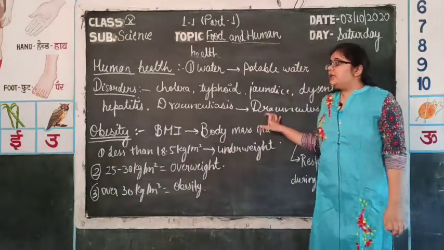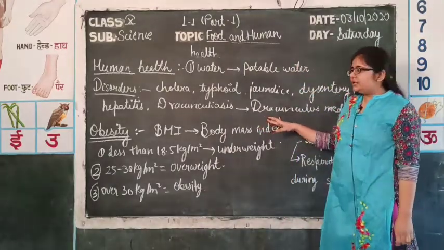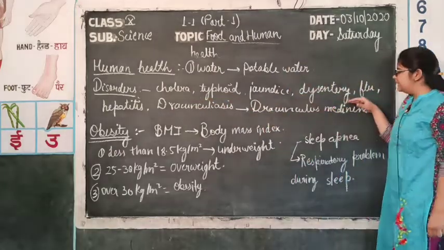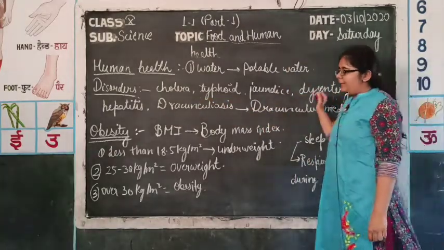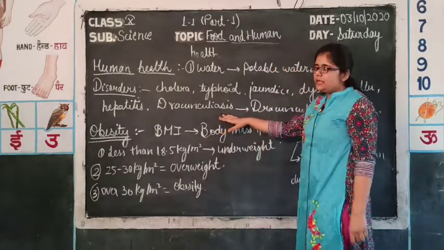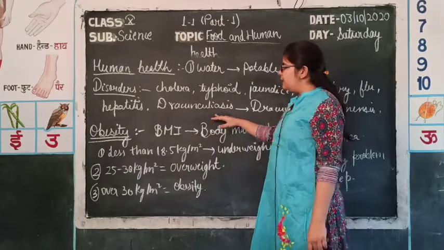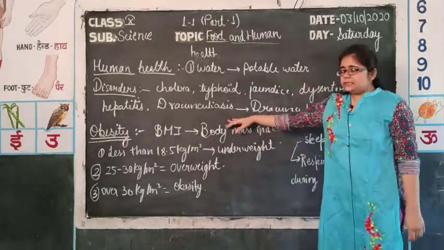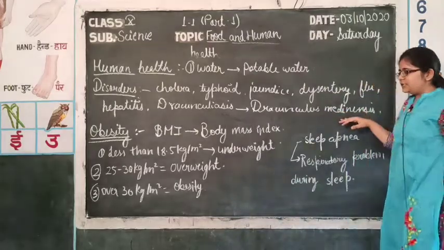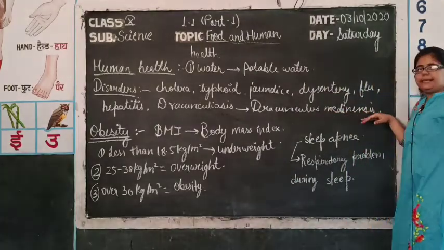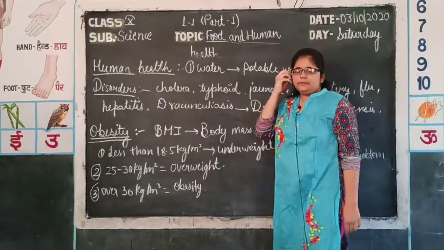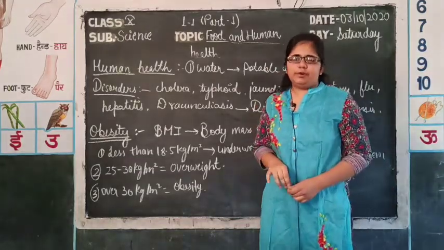These are written here, the disorders which are caused by the contaminated water: cholera, typhoid, jaundice, dysentery, flu, hepatitis. One more disease which was particularly found in Rajasthan before 2000 is dracunculiasis. This disease is caused by the worm-like structure Dracunculus medinensis. This worm causes the disease dracunculiasis and is spread by the contaminated water.